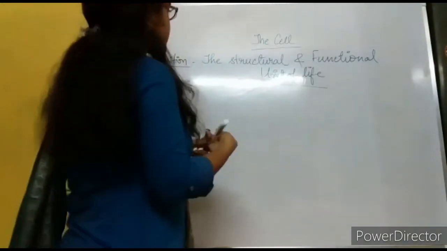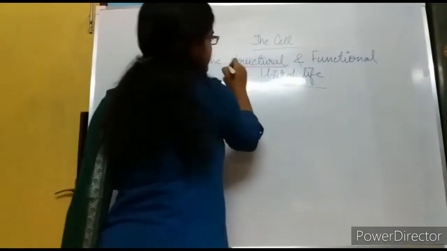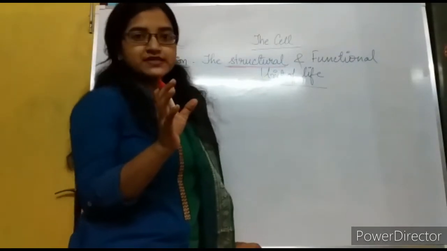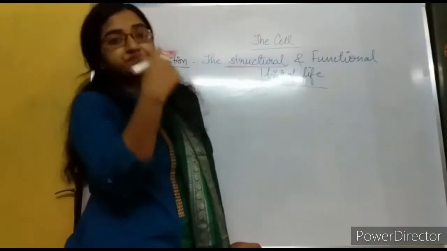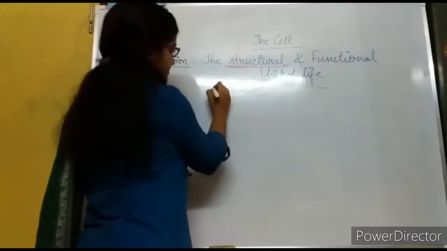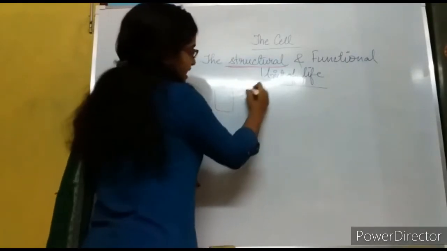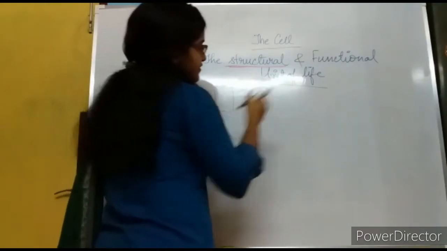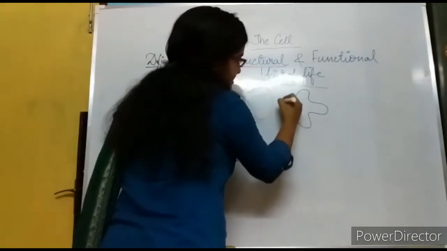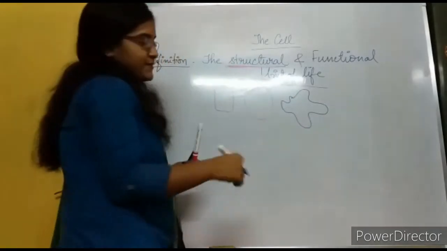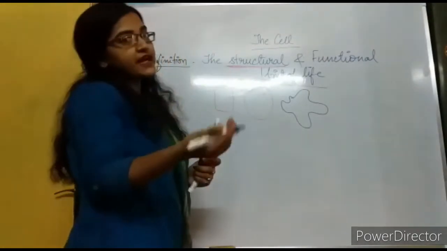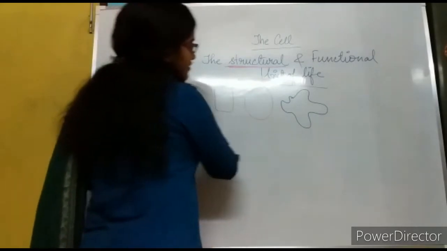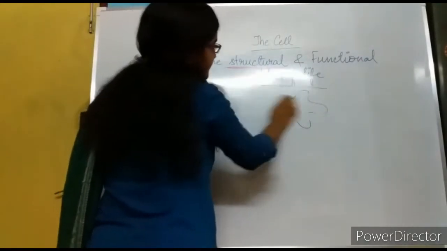Now from the word structural you can understand it gives a structure, a definite structure to a cell. A cell can be rectangular in shape, a cell can be circular in shape, a cell can be pleomorphic, meaning it doesn't have a proper shape, like for example amoeba. So there are different kinds of shapes and sizes of a cell. Okay, now if we go to the next one, it is the functional.